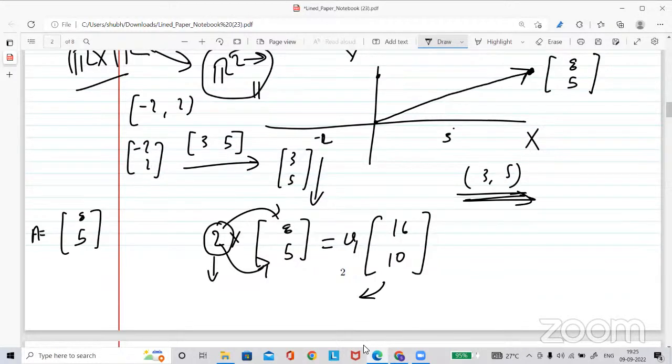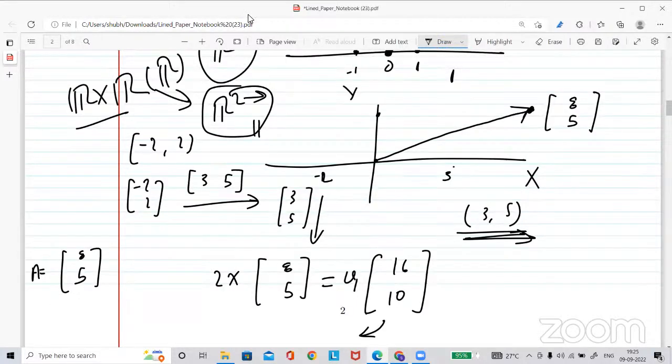Sir, now when you say multiply this vector with 2, you will get, suppose here is 16, this point. Please ask whatever you want to ask. Can we say that if we multiply any vector, whatever output comes is the scalar multiple of this vector?